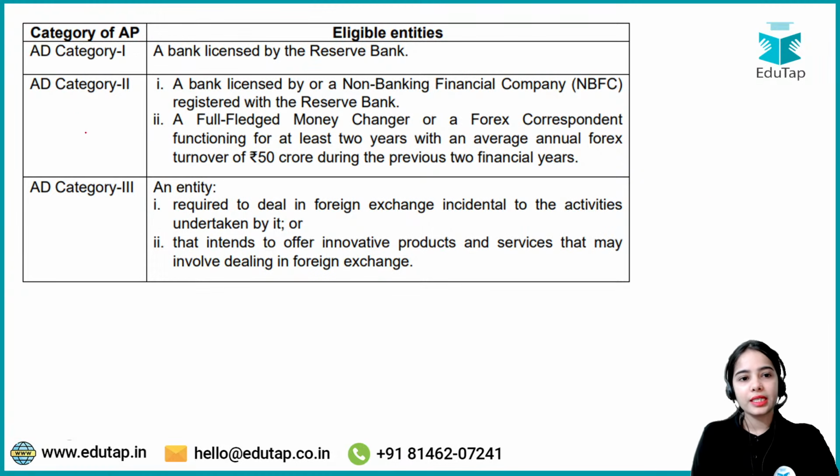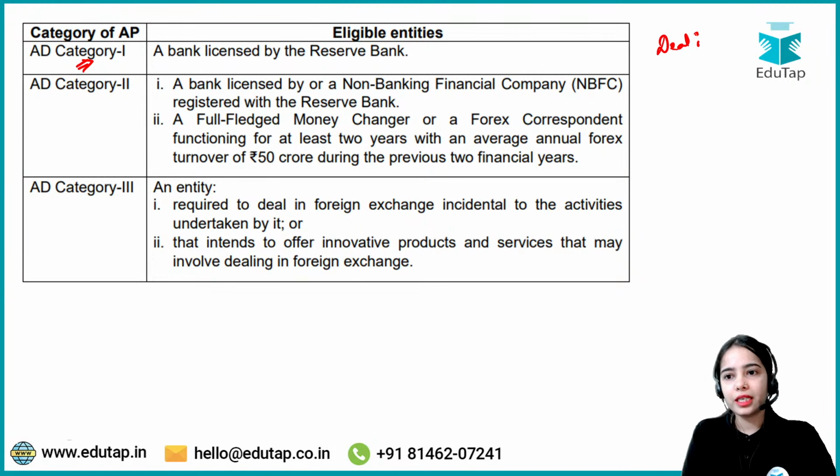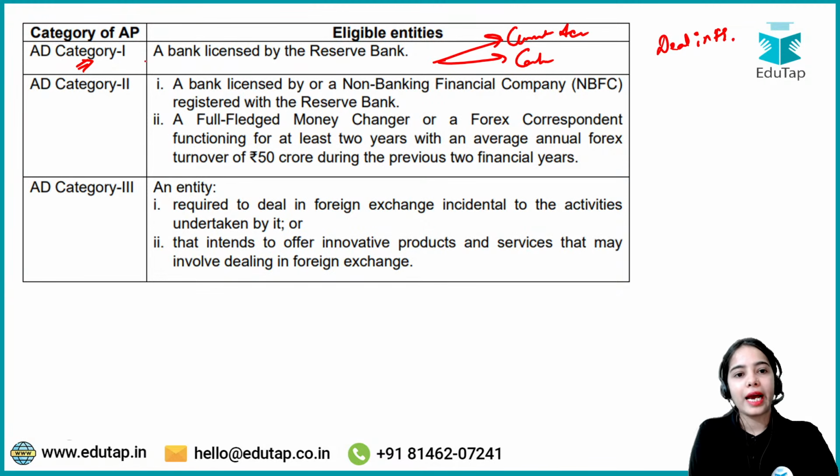Okay. Now, authorized dealer category 1. Authorized dealer category 1 can deal in foreign exchange for current account transactions and capital account transactions. That's it. And authorized dealer category 1 can be a bank licensed by RBI. That's it. Basic information.